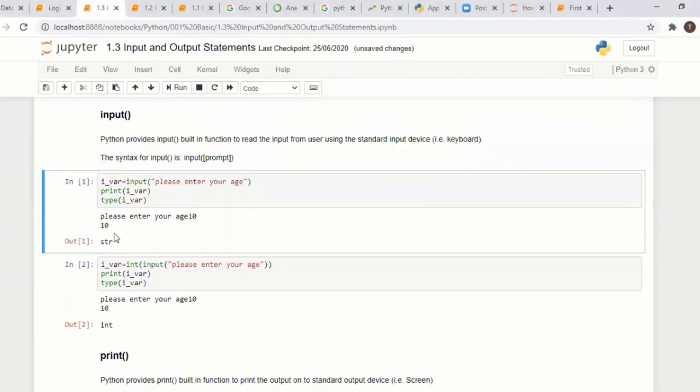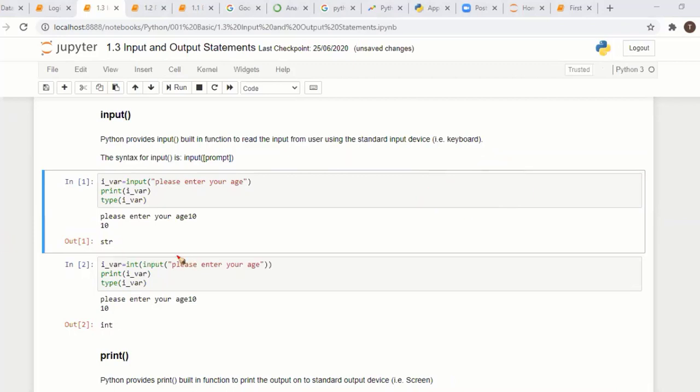Okay. What is the type of input values? The default is string, but here age is an integer. How to convert a string to an integer? You can use int. Earlier we have seen how to convert with int. If you pass the value 10, it gets converted into an integer.